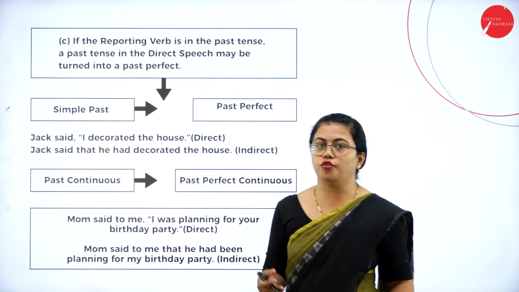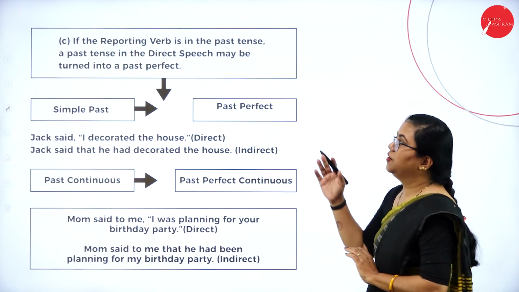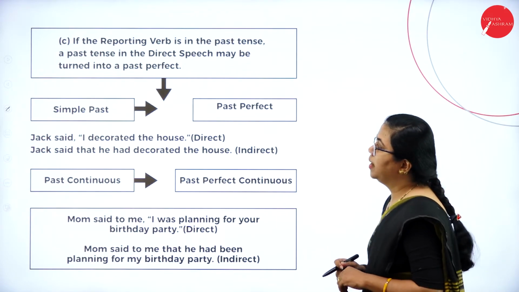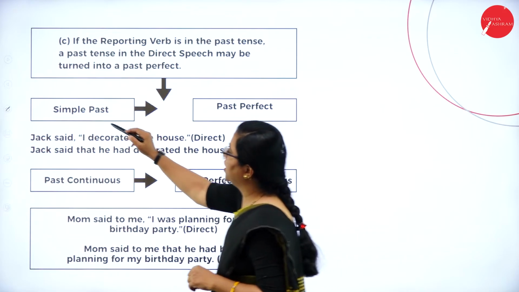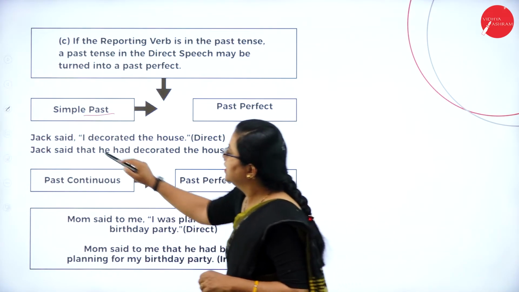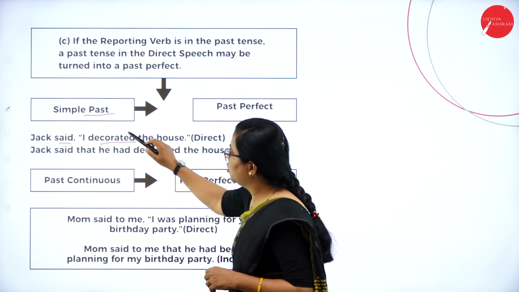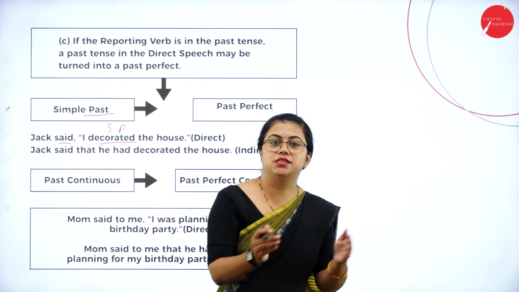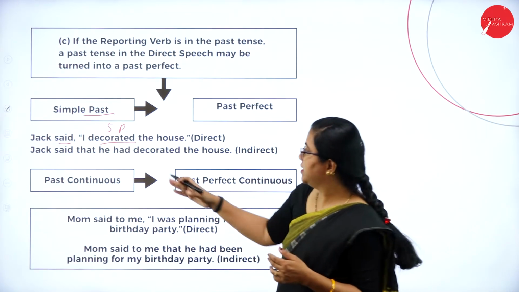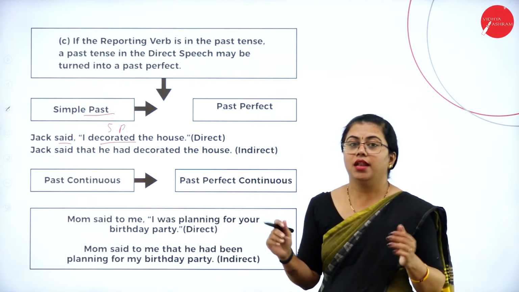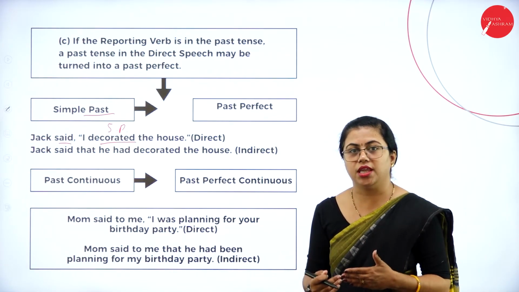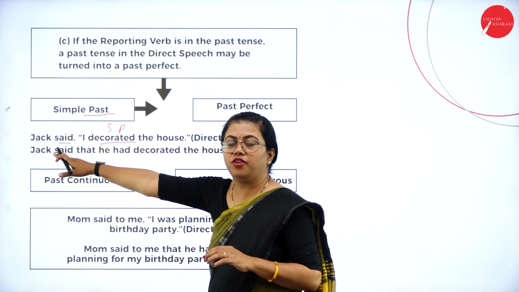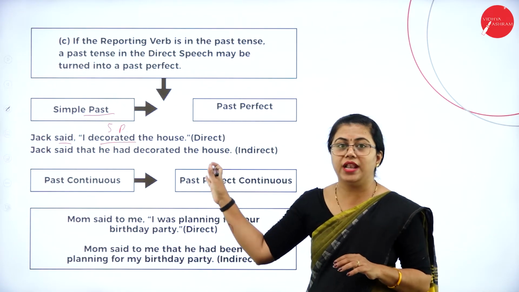Let us now move on to the next tense part. If the reporting verb is in the past tense, then the direct speech may be turned into past perfect. If it is already in simple past, here this also is in simple past. All this while we saw simple present and present continuous, whatever is inside the inverted commas, we saw in present tense. Now, whatever is inside the inverted commas, we are checking if it is in past tense or not. These tenses change only depending on this. If the reporting verb is past, then this also will have to change.